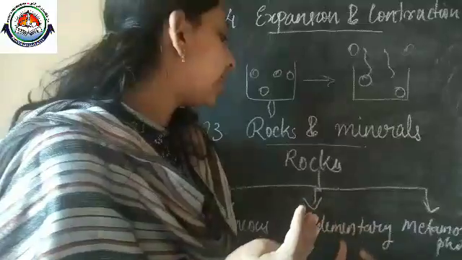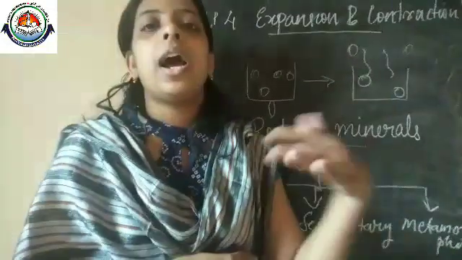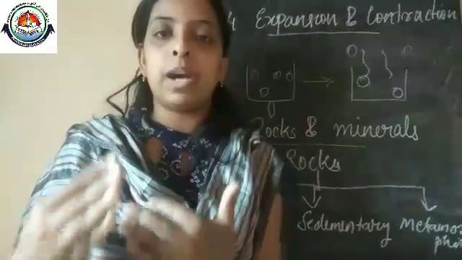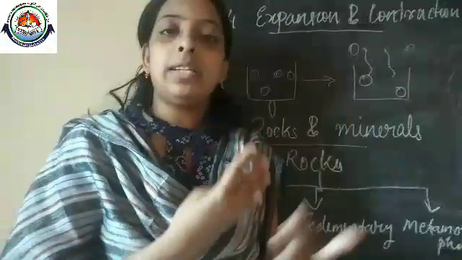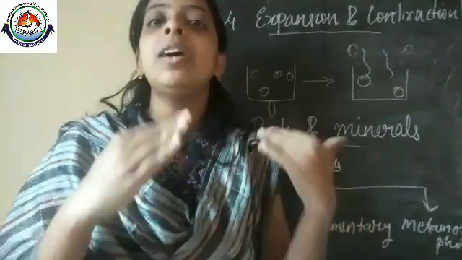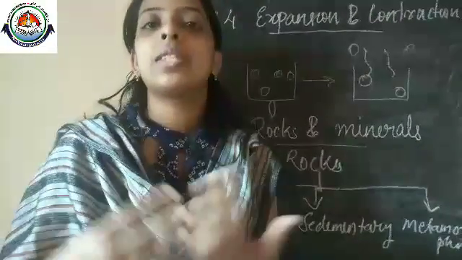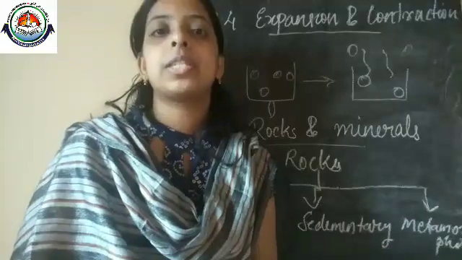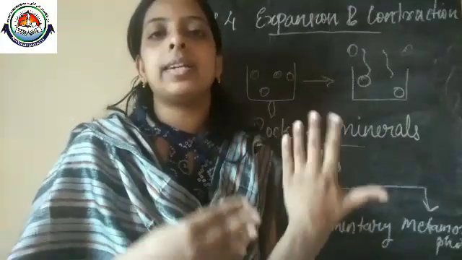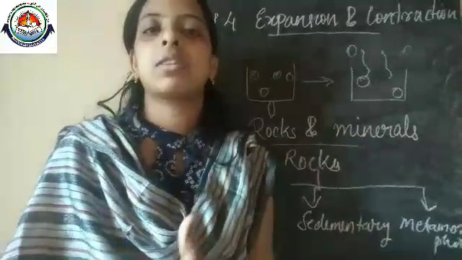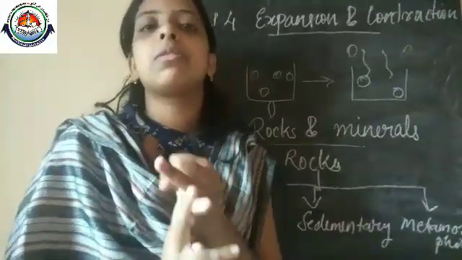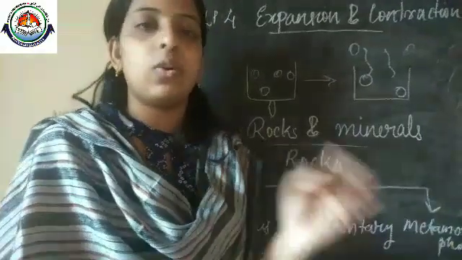Okay, and the second type is sedimentary rocks. Under certain conditions, the rocks break into tiny particles, which are considered sediments, and this sediment settles in water bodies. Then it creates layers of rocks. Some years later it becomes a hard structure, which is considered sedimentary rock. Its examples are limestone, sandstone, coal and so on.